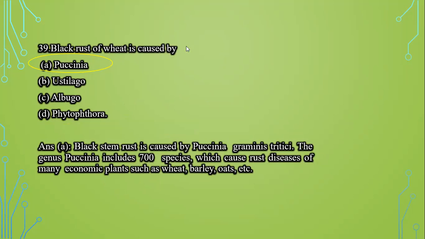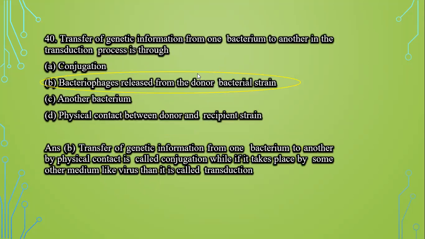Black rust of wheat is caused by Puccinia, Ustilago, Albugo, or Phytophthora. Now, this black stem rust is caused by Puccinia graminis tritici. The genus Puccinia includes 700 species which cause rust disease of many economic plants such as wheat, barley, oats, etc. So Puccinia is the causal organism of black rust of wheat.